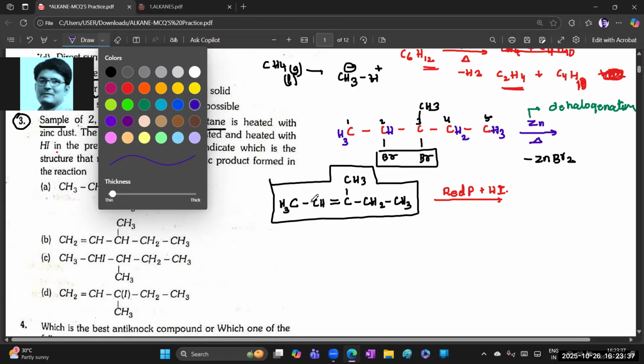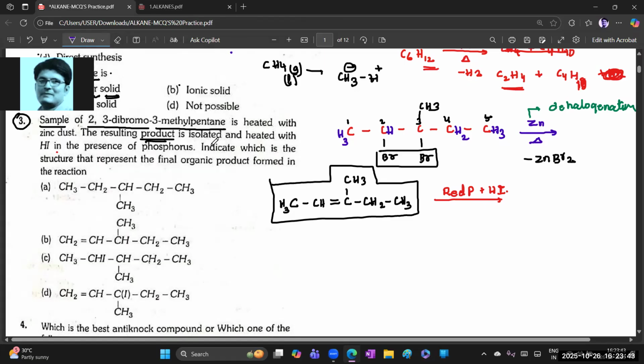So the question now: is isolated and heated with HI in the presence of phosphorus. Indicate which structure can represent the product. He's asking for that final product. Chalo, what happens, beta?